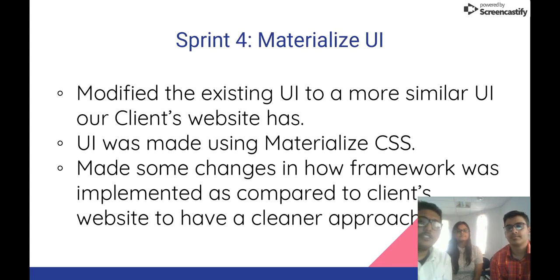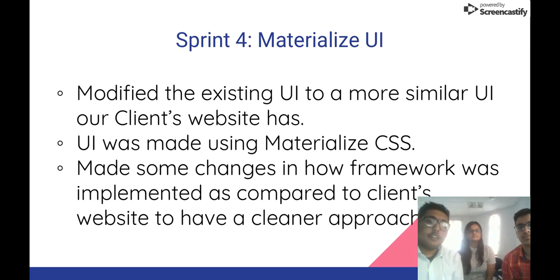So Sprint 4, which is UI or Materialize UI. The biggest challenge in this part was to make the UI look as close as possible to the UI the client's existing website has using Materialize CSS. So we had to modify some parts of code which we had done till R1. By the way, R1 was still Sprint 3. So we had to modify some part of the code which we had made in R1 so that we could add Materialize CSS to our entire app and modify it accordingly so it would look more like the client's UI.